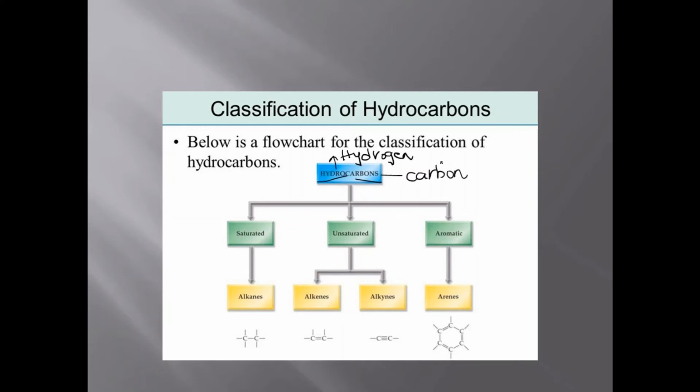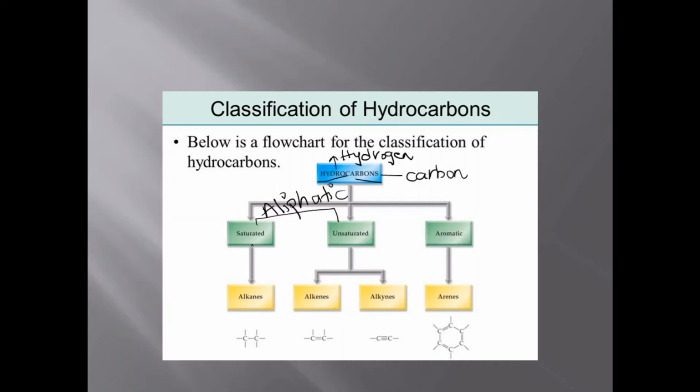This hydrocarbon is classified basically into three categories, but later we will learn more. Saturated and unsaturated are called aliphatic hydrocarbons, the straight chain. So aliphatic hydrocarbons are classified as saturated and unsaturated hydrocarbons, and then there is the aromatic hydrocarbon.